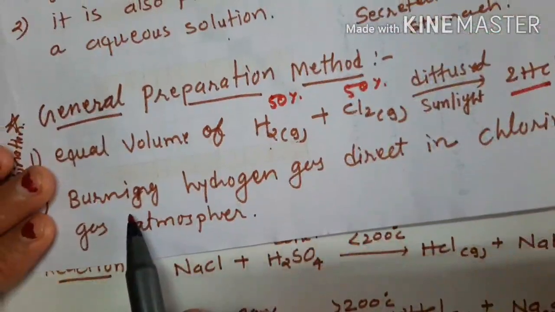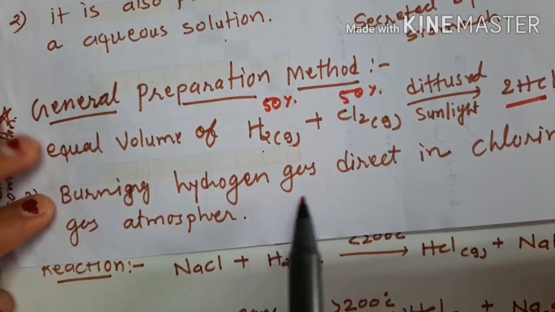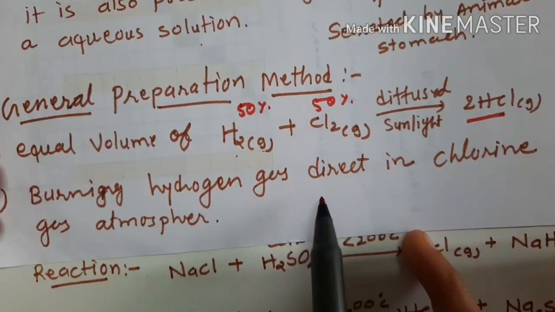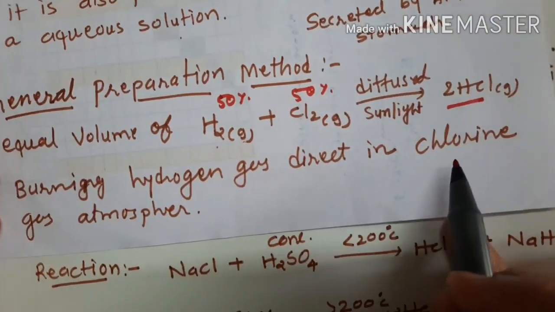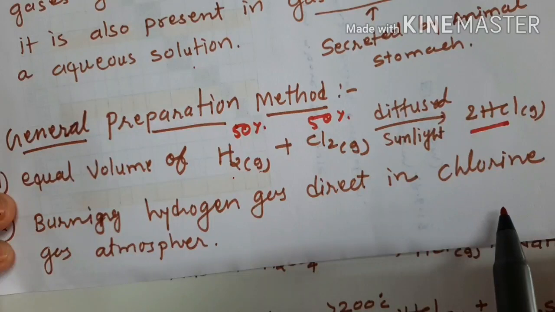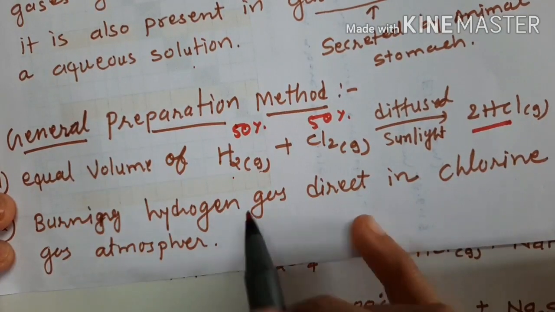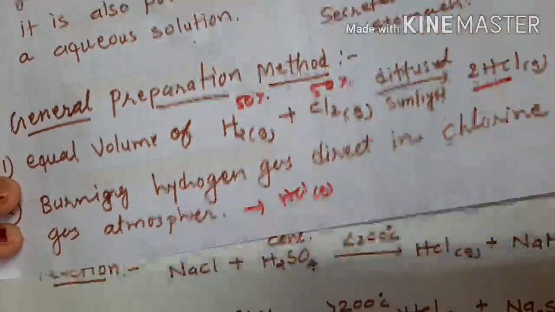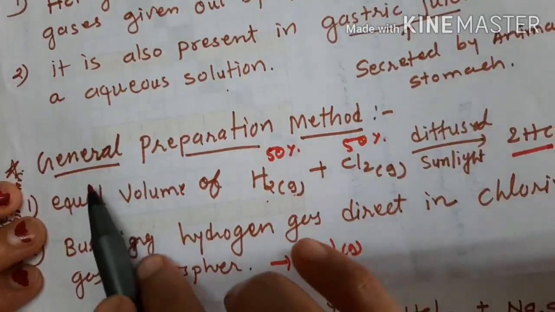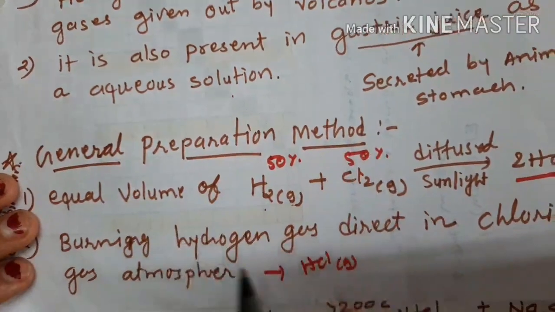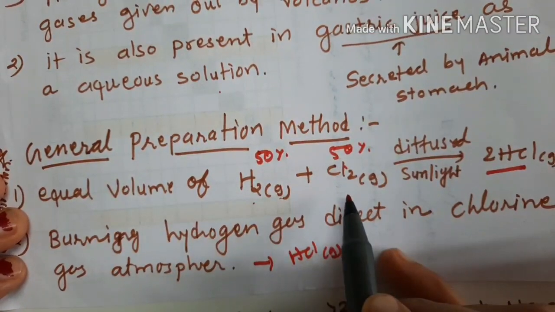Second, burning hydrogen gas directly in a chlorine gas atmosphere: if a chlorine cloud is present in the atmosphere and hydrogen gas burns in it, HCl gas will be produced. These are the general preparation methods, a direct combination of H2 and Cl2.